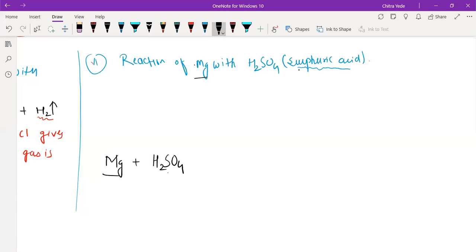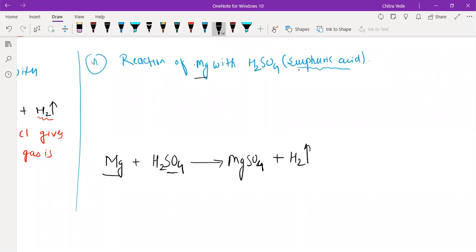Mg is going to react with SO4 to form magnesium sulfate, MgSO4, and hydrogen gas will be released. Every time an acid reacts with a metal, hydrogen is released, magnesium sulfate with hydrogen.